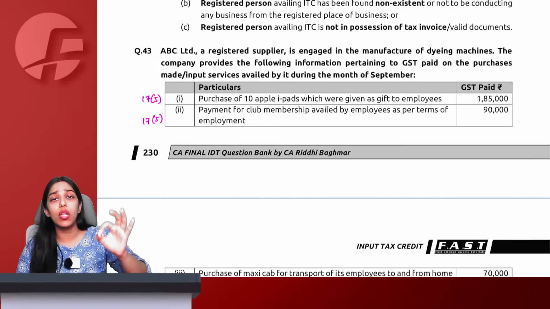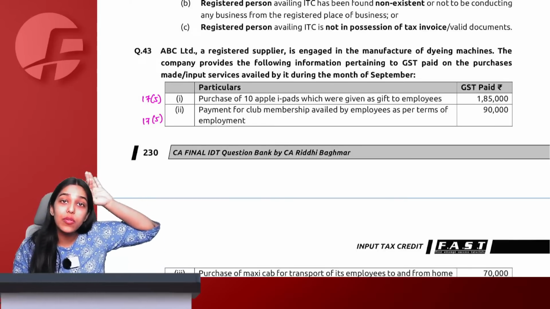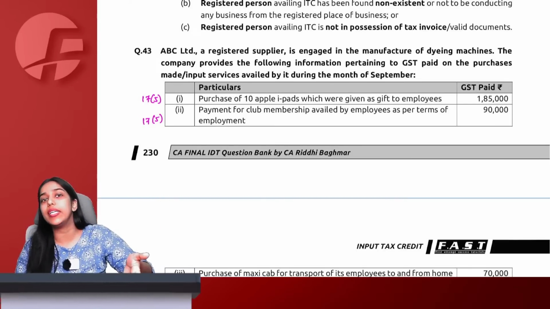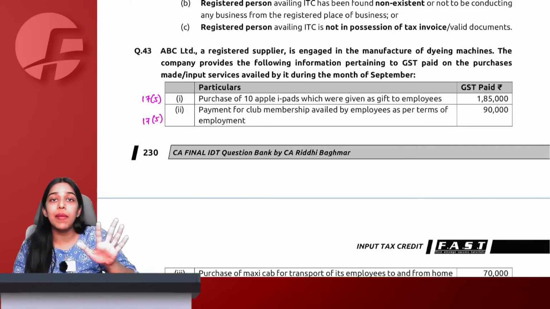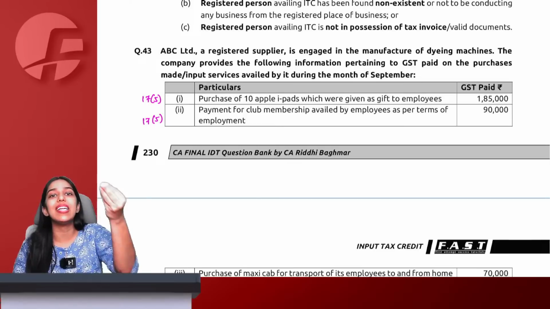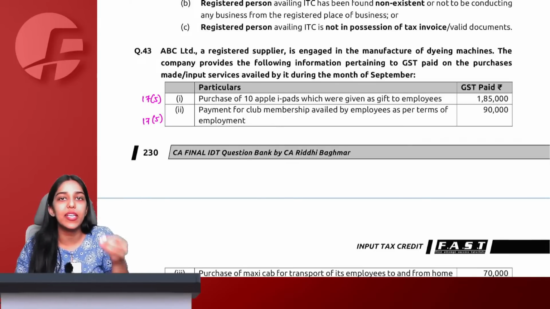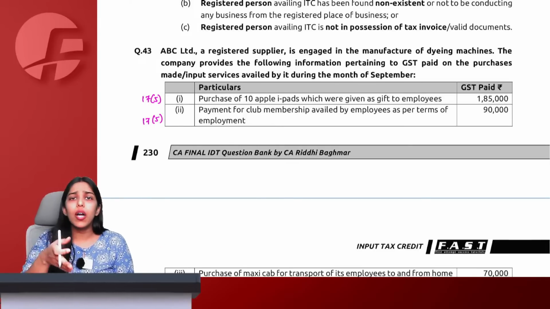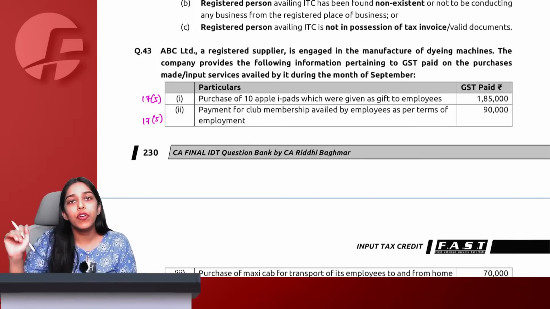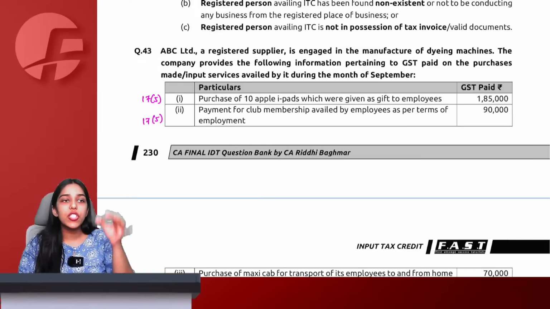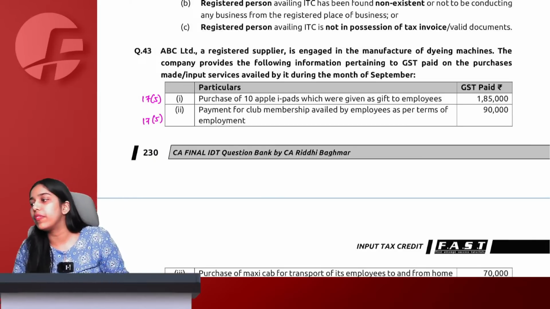We are literally solving questions from 2020 attempt till 2024 attempts. So 20, 21, 22, 23, 24. Not 5 attempts, 5 years, which means almost 10 attempts question paper RTP I am making you solve. The attempts which are missing here are simply the attempts where the questions were repeated in nature. Therefore, we have removed them. All the questions which are new, not repeated, we are solving in the session.